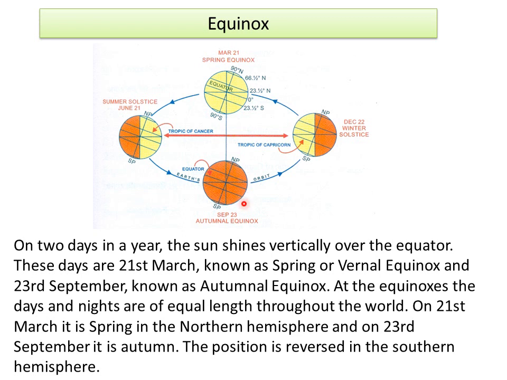On 2 days in a year, the sun shines vertically over the equator. These days are 21st March, known as spring or vernal equinox, and 23rd September, known as autumnal equinox. At the equinoxes, the days and nights are of equal length throughout the world. On 21st March, it is spring in the northern hemisphere, and on 23rd September, it is autumn. The position is reversed in the southern hemisphere.